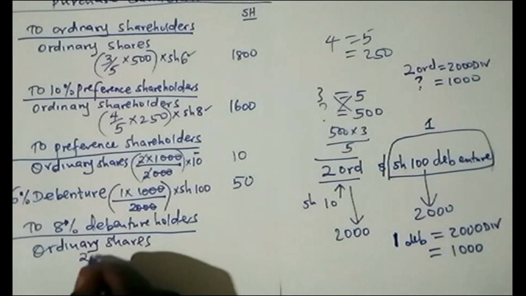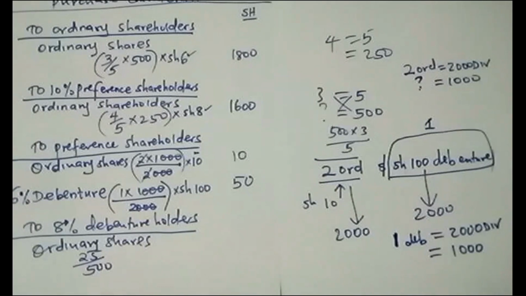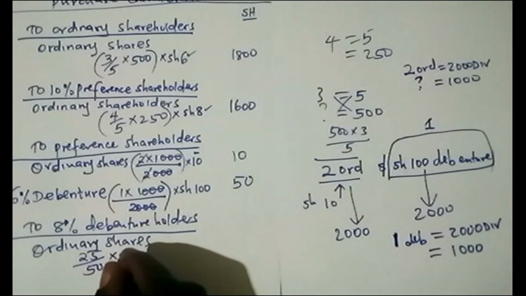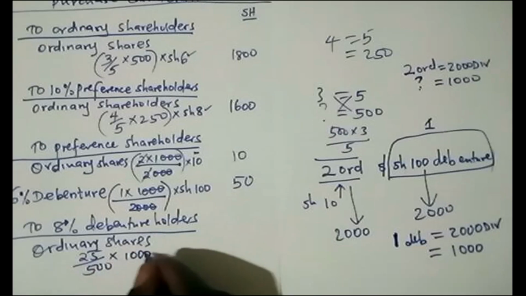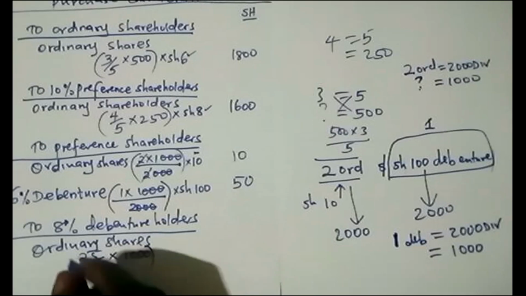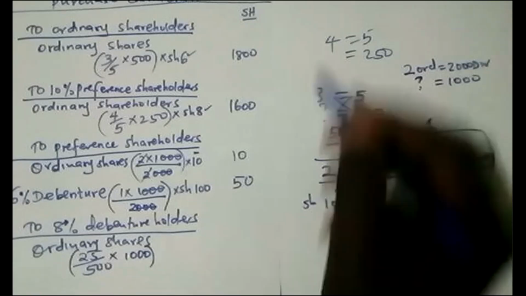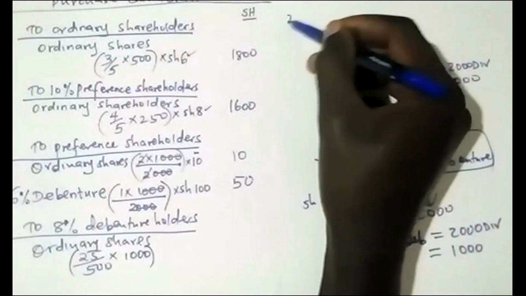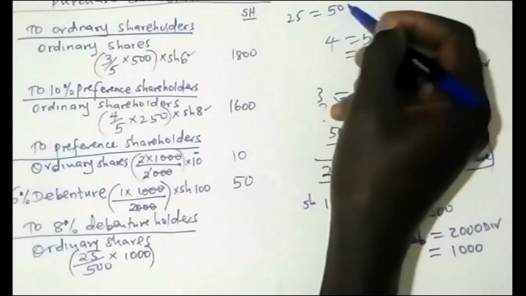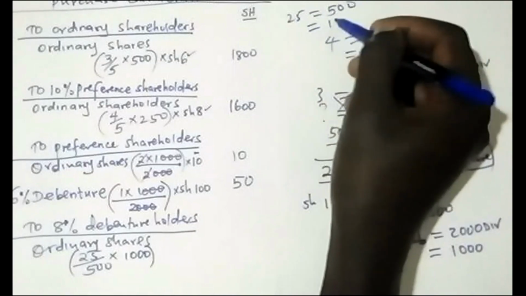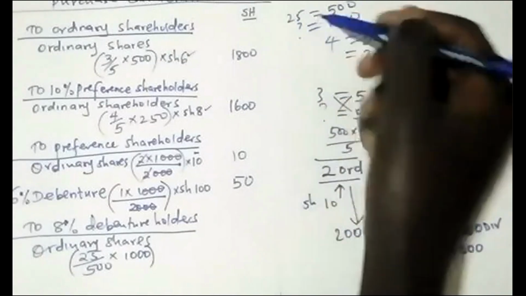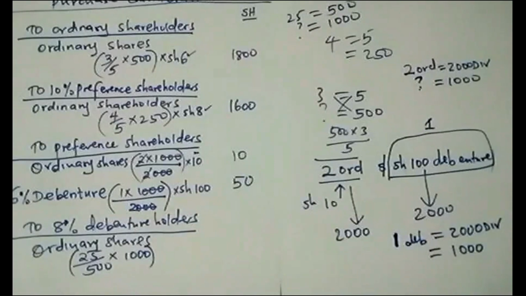In which proportion? 25 for every 500. Again, you can go ahead to do equations and so on. So you times the debentures which were in TAB. So 25 for every 500, what about the 1,000 which was in TAB? That is what I have done here.